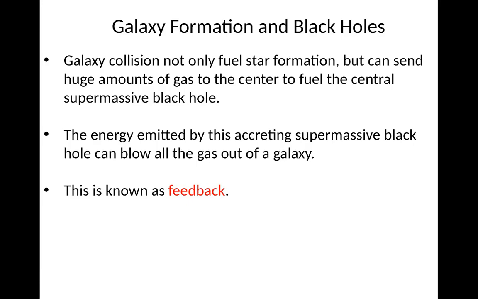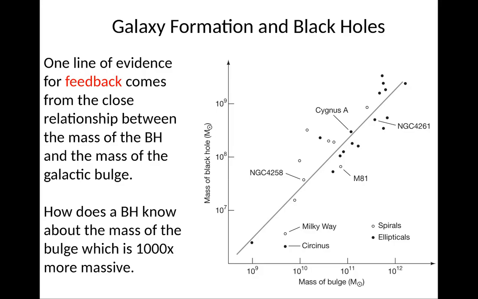The galaxy collision not only fuels star formation, but can send a huge amount of gas to the center to fuel the central supermassive black hole. And the energy emitted by this accreting supermassive black hole can blow out all the gas in galaxies. This process is known as feedback. There's some evidence for feedback. One line of evidence comes from a close relationship between the mass of the black hole and the mass of the galactic bulge.